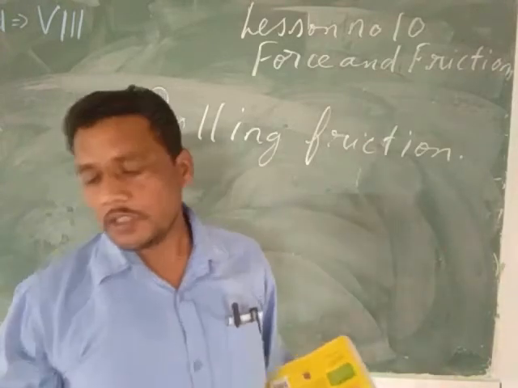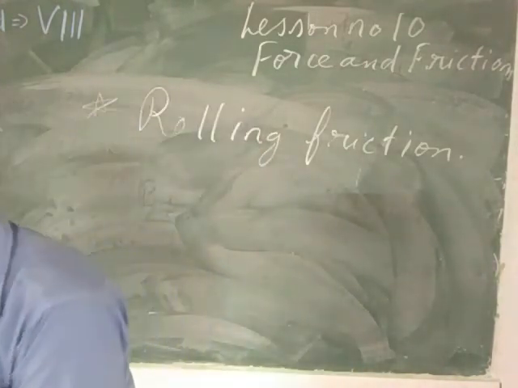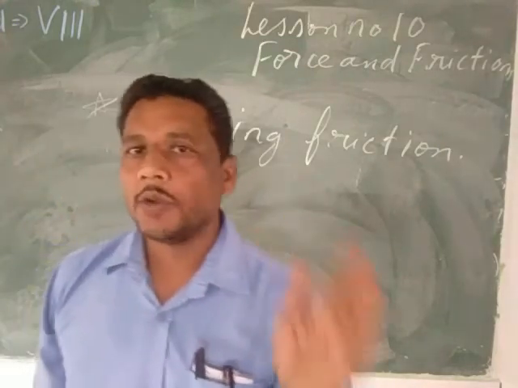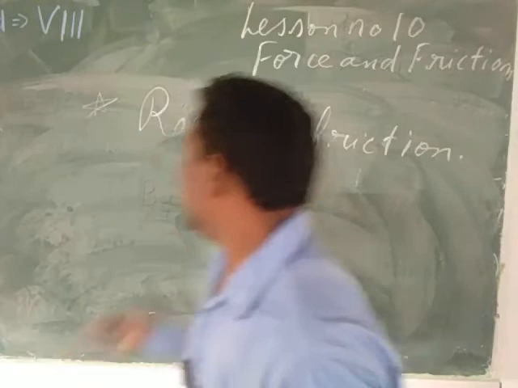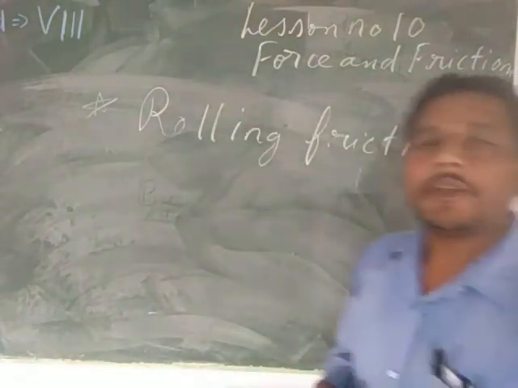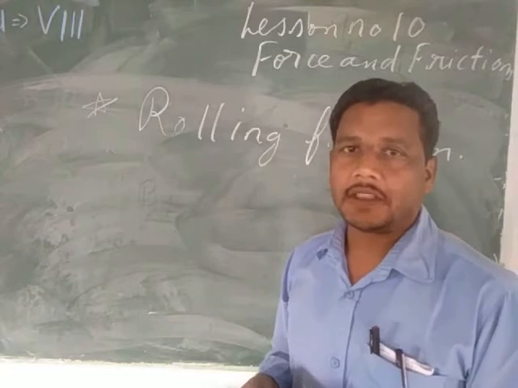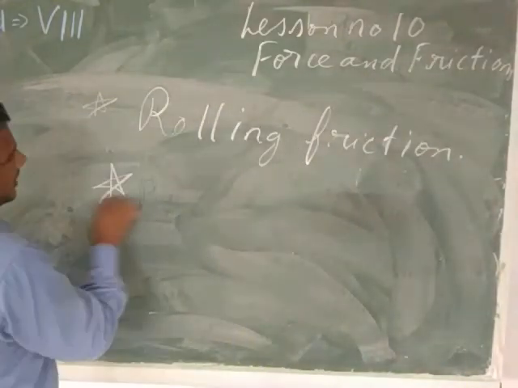So when the body is rolling and moving on the surface of another body, that type of friction is called the rolling friction. Rolling friction is always less than the sliding friction. The second one is the sliding friction.